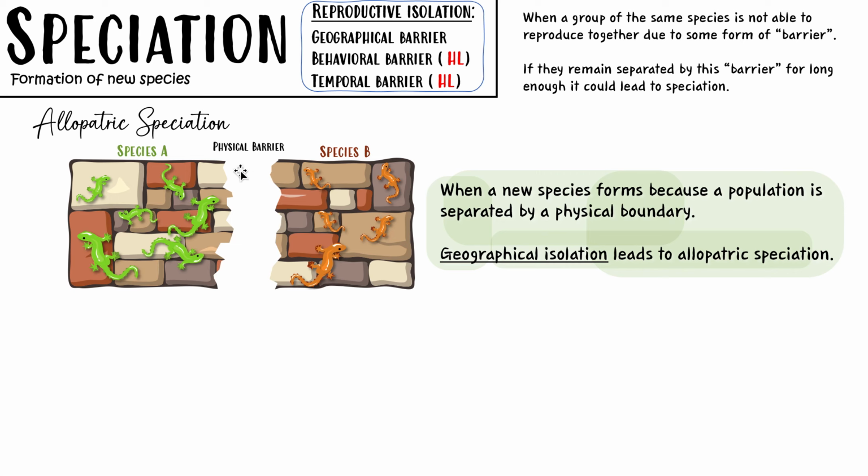So for example, we're going to look at some examples on the next page, okay? But just know, for example, there was this area where all of these green lizards existed. Then a barrier came, separating these green lizards into two separate locations, one here and one here. Over time, because these lizards had to live different lives, they had different environments, they slowly changed over time. So maybe this side, they didn't need to change much, but because of the other location, they slowly started changing over time to form a new kind of species, which is why I made them here orangey, okay? So that is allopatric speciation, okay?